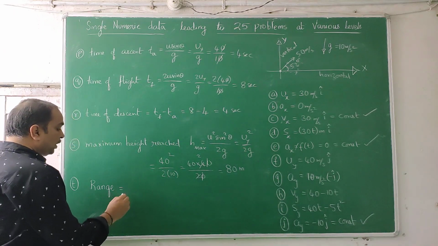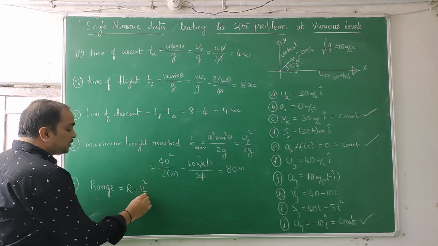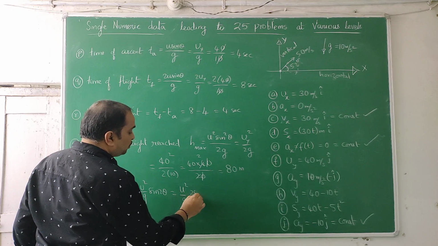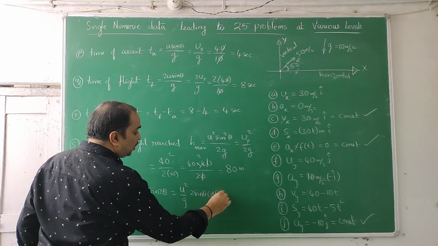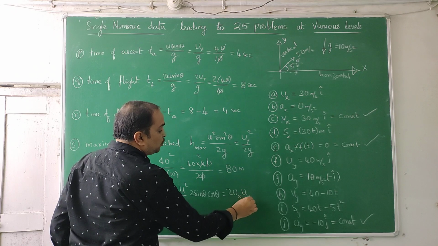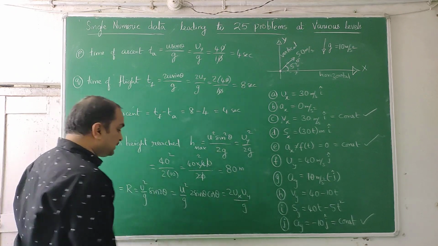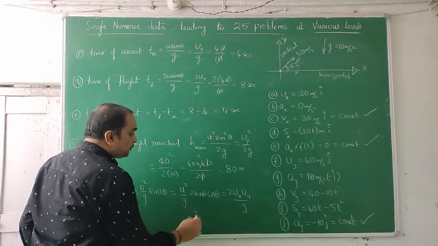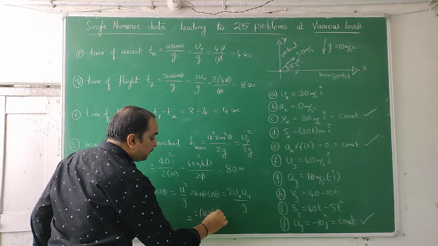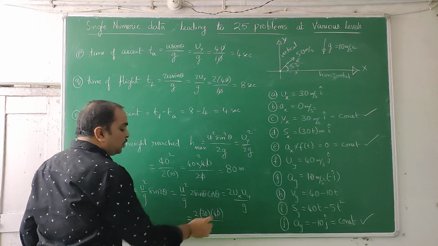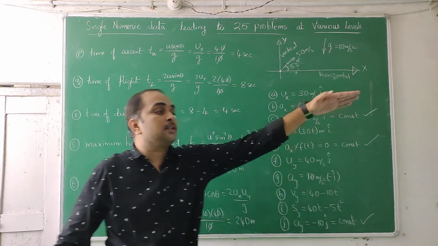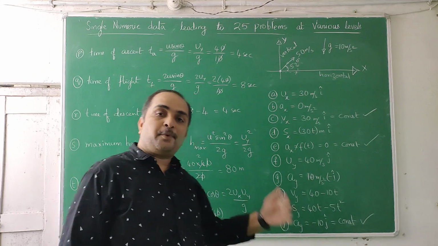Range R is equal to u square by g sin 2 theta, or u square by g 2 sin theta cos theta, or this u you can split into two parts, u sin theta and u cos theta, 2 times ux uy by g. You can substitute whichever way you want, you will get the same answer. All of them are the same. 2 times ux 30, uy 40, 30 into 40 by 10, 240 meters. So it goes to a long distance of 240 meters in the time of 8 seconds.